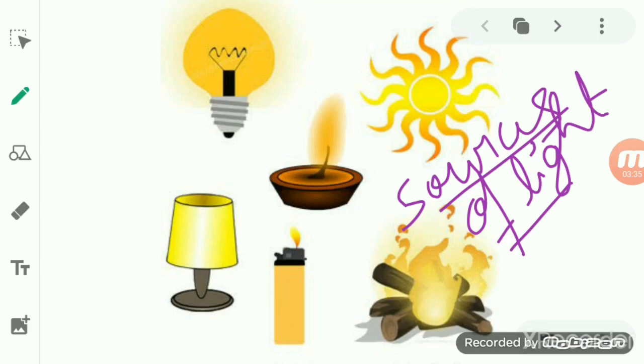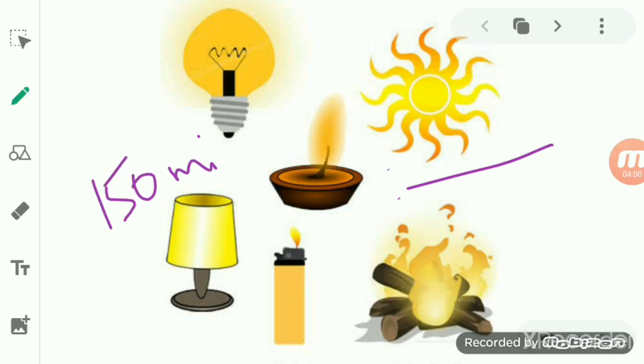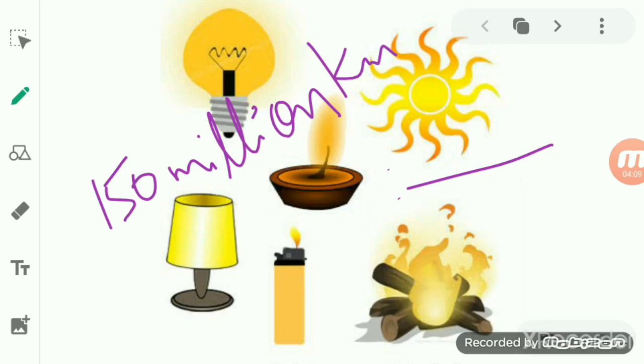Okay, now what is the most important source of light for us? And that is the sun. Okay, the sun is the most important source of light. Because of the sun, in the day the things are visible to us. Now the sun is about 150 million kilometers away from us. So its light makes the daytime bright on the earth.